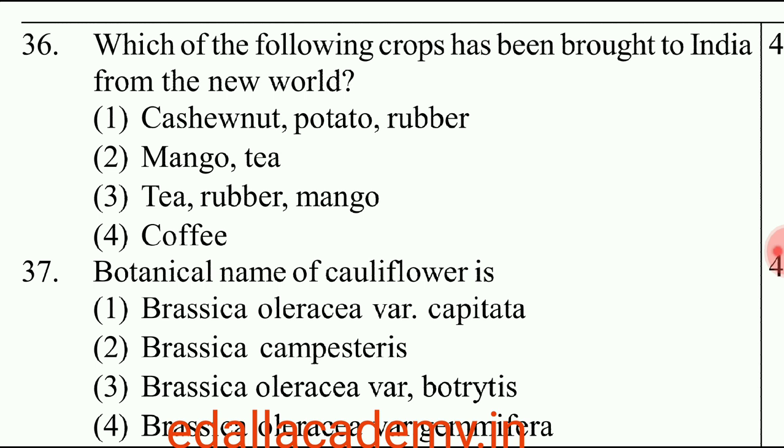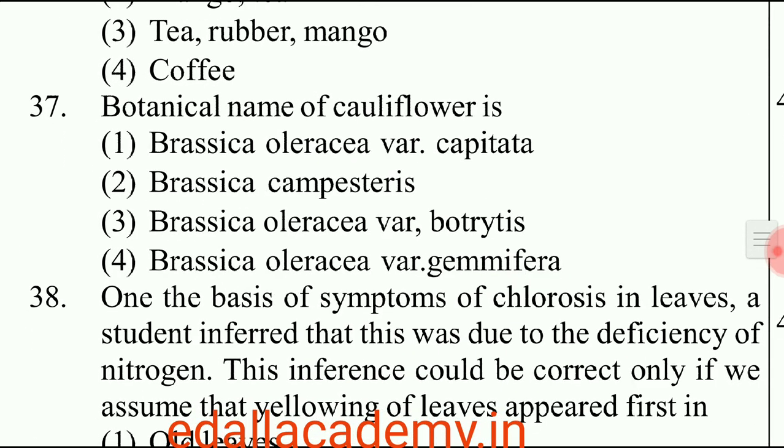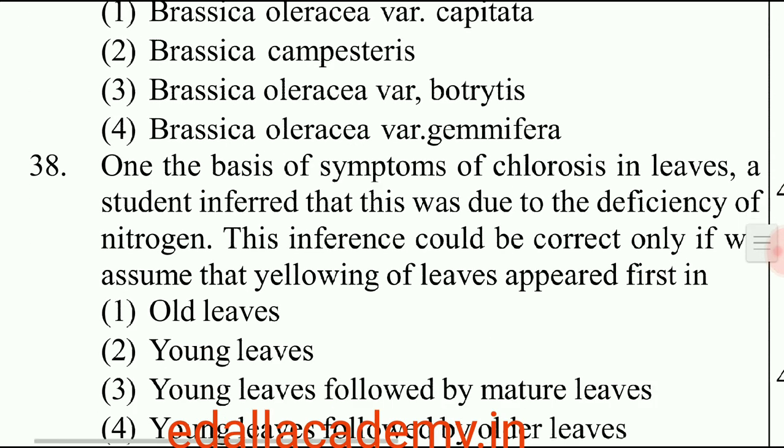The answer is cashew nut, potato and rubber. So the correct option is 1. Question number 37. The botanical name of cauliflower is Brassica oleracea variety botrytis. So the correct option is 3.